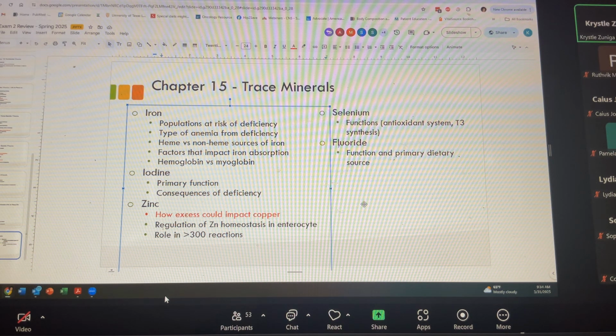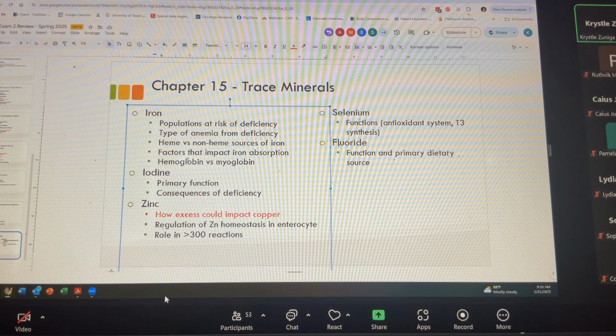Heme versus non-heme sources of iron. So heme is going to be animal sources. Non-heme is going to be plant sources. So your beans have iron, your leafy greens have iron, but it's just less readily absorbed. It needs to get into the ferrous form, and what can help improve that absorption is vitamin C. So if you can consume a non-heme source of iron with vitamin C, it greatly improves its absorption. And that's what this is referring to here.